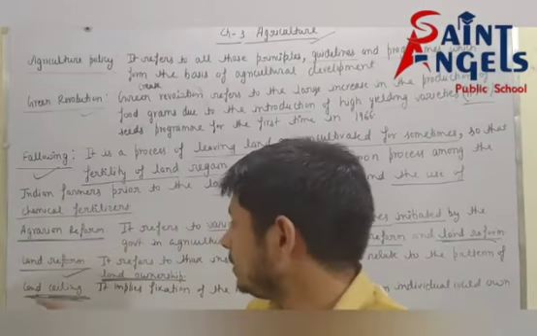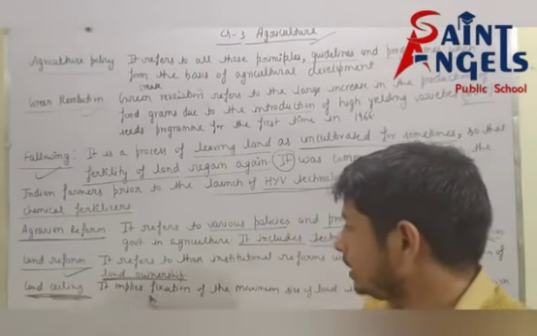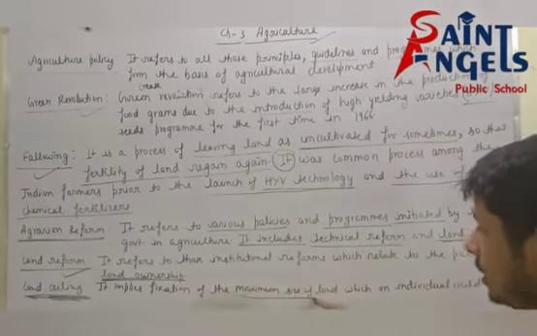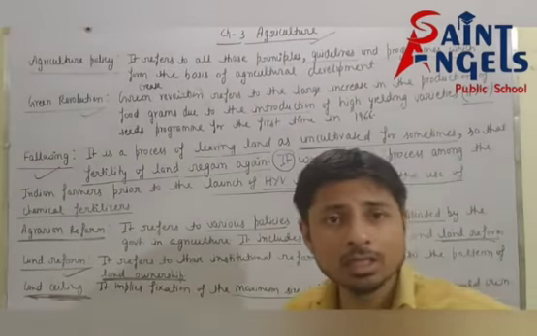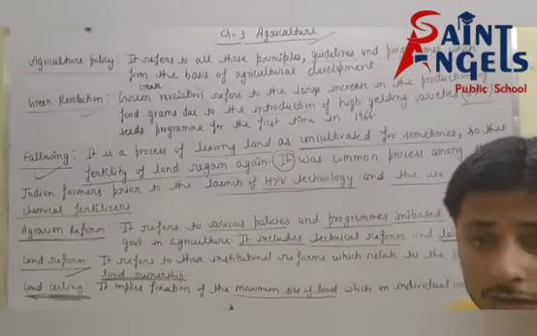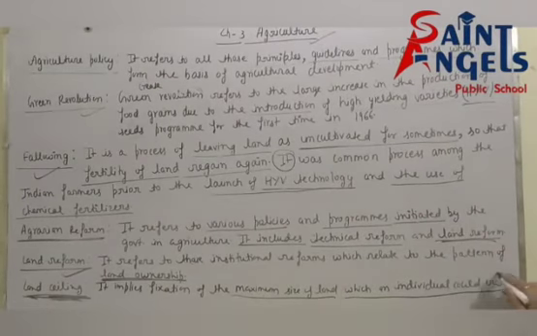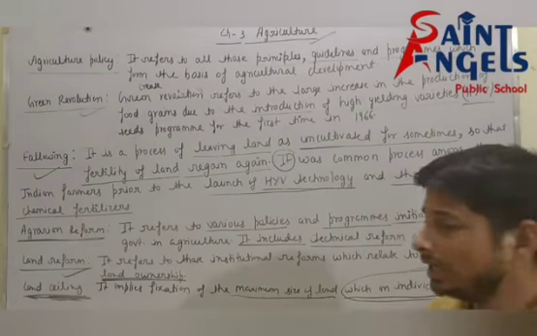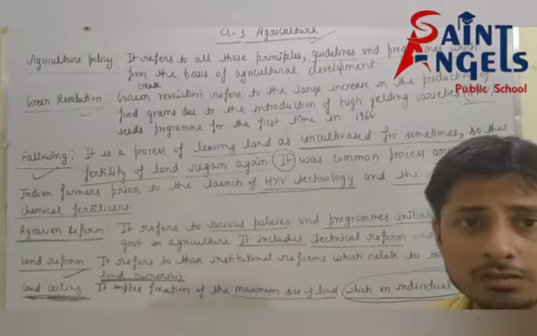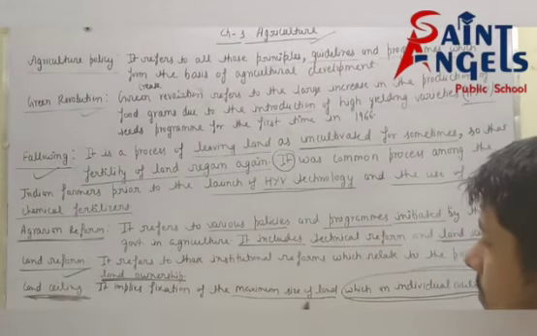So land ceiling implies fixation of the maximum size of land which an individual could own. I hope all of you have understood what we mean by land ceiling. Land ceiling implies fixation of the maximum size of land which